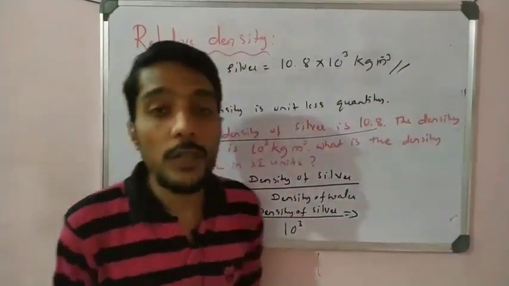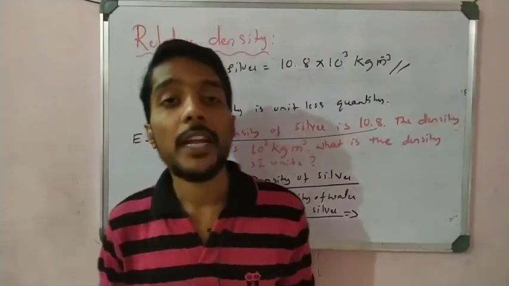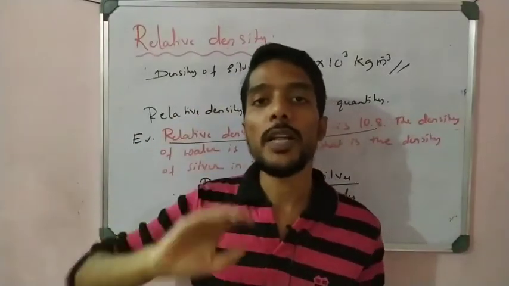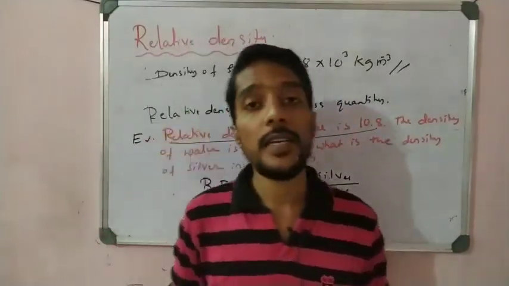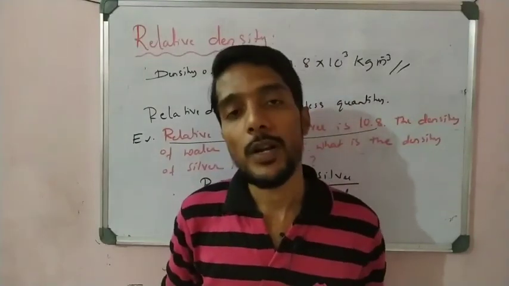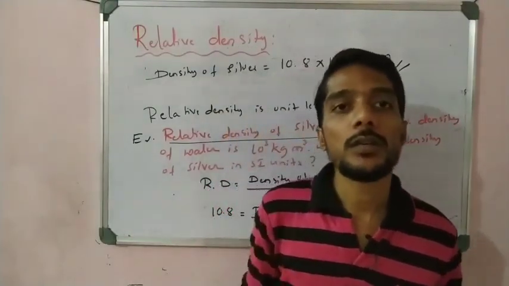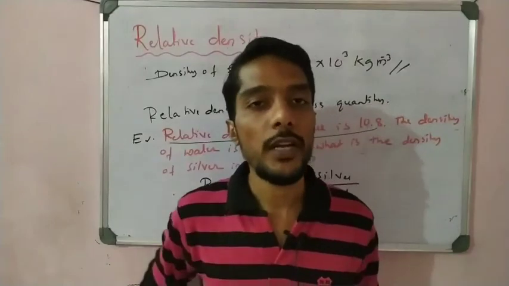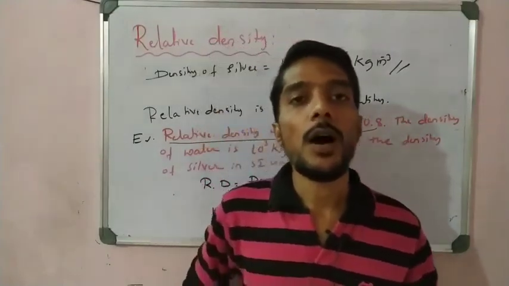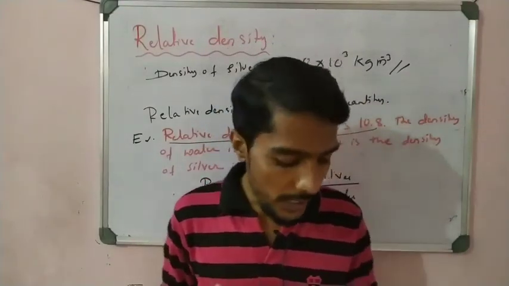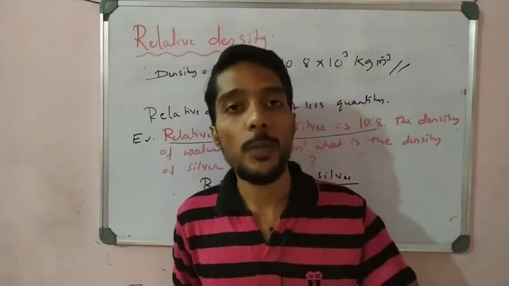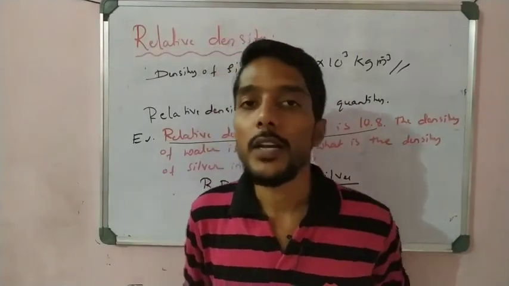So this is, students, about the relative density. Actually, the ratio of the density of a substance divided by the density of water is called the relative density, and that is about Archimedes principle. So this is all about today's video, students. Here we completed the chapter of gravitation. So hope you understood this concept, the last concept about Archimedes principle and relative density.